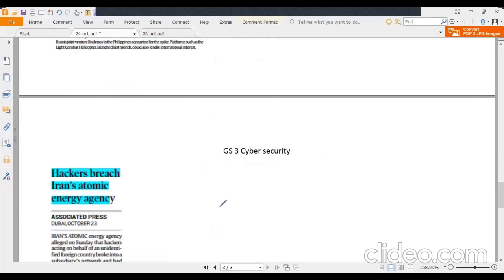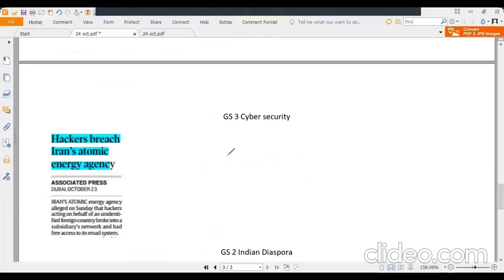Now moving forward, this news item is related to cybersecurity. Hackers breach Iran's atomic energy agency. So this can be used as an example for cyber crimes or cyber threats at international level. So it would enrich your mains answers.